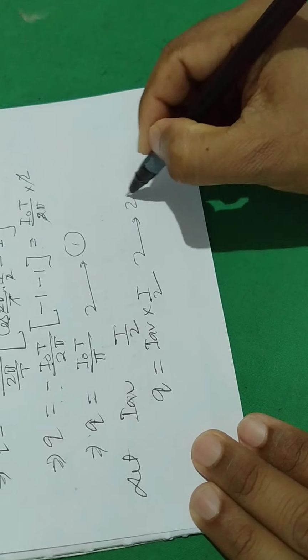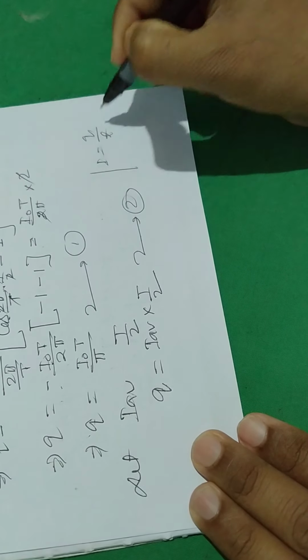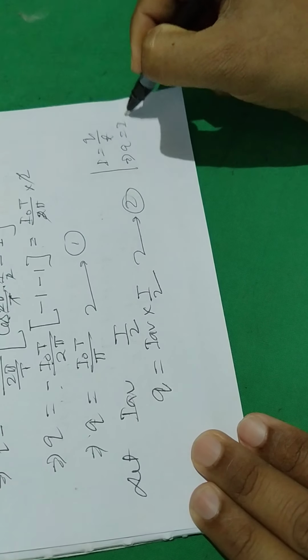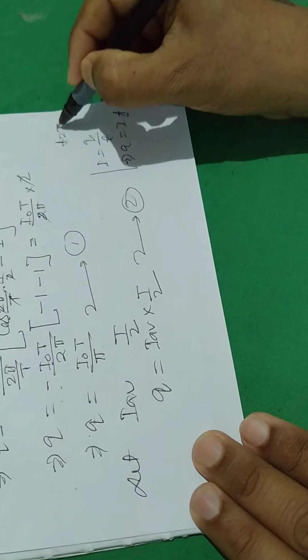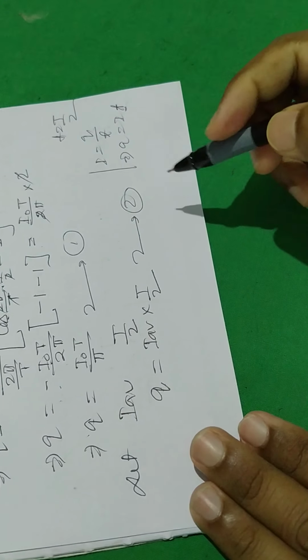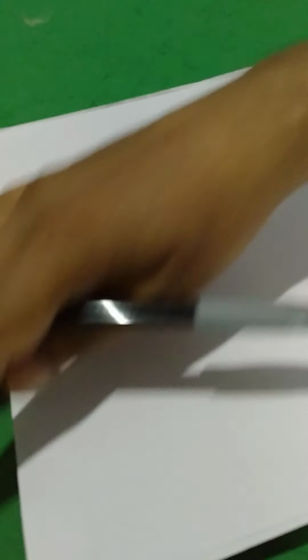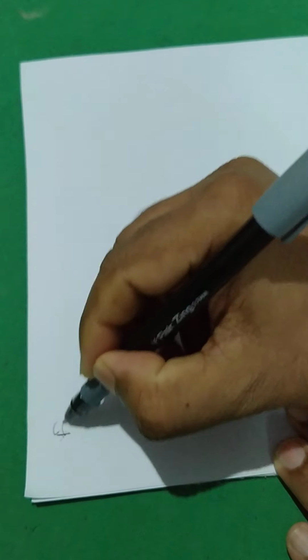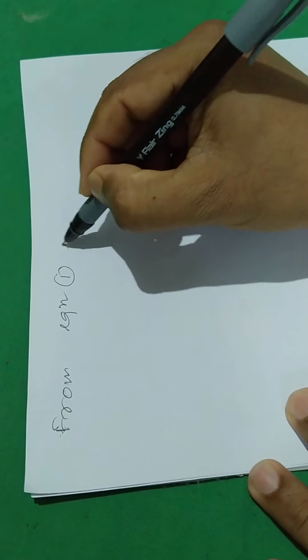Equation number 2. Since you know I equal to Q by t, Q equal to I t. Here time period is capital T by 2. From equation 1 and 2,